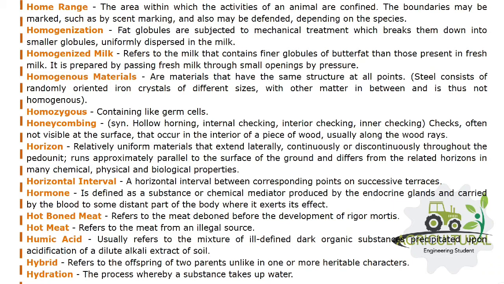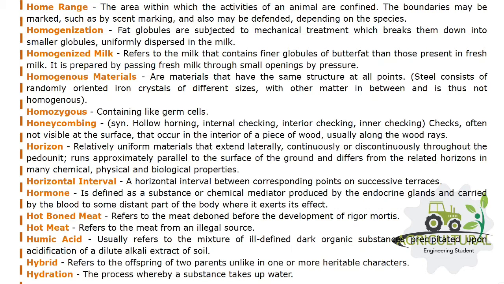Homogenization, fat globules are subjected to mechanical treatment which breaks them down into smaller globules, uniformly dispersed in the milk. Homogenized milk refers to the milk that contains finer globules of butterfat than those present in fresh milk. It is prepared by passing fresh milk through small openings by pressure.